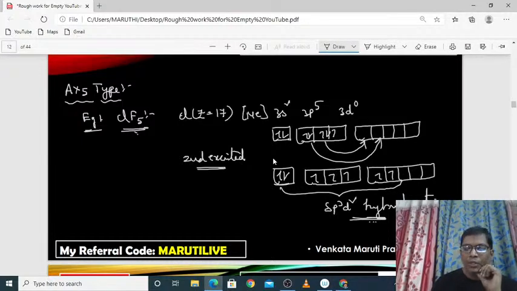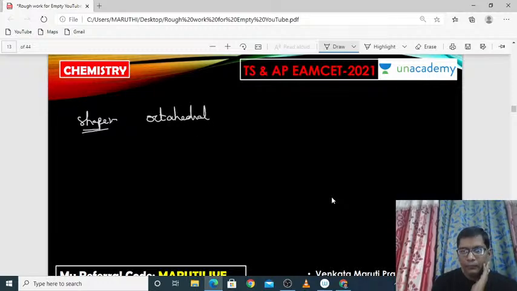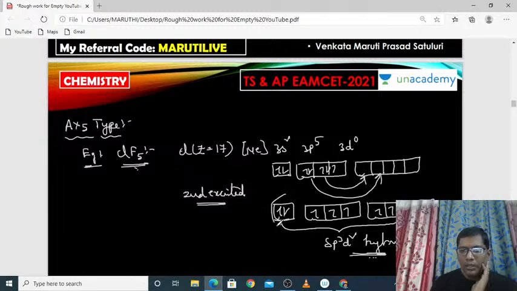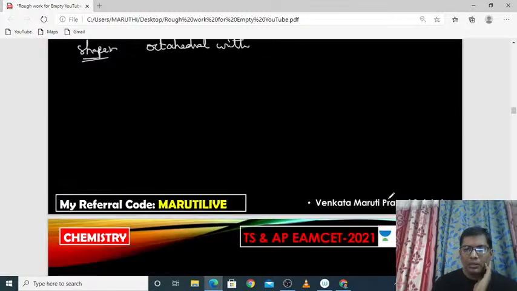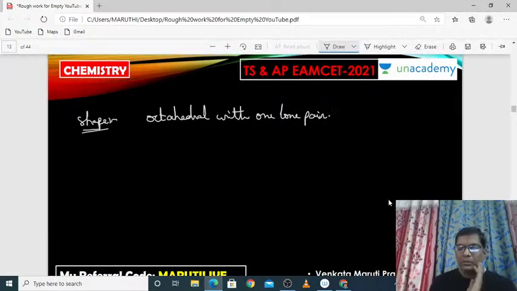Once it undergoes sp3 d2 hybridization, sp3 d2 means 3 plus 2 is 5, 5 plus 1 is 6. 6 means it is octahedral, right? So the shape or structure should be octahedral with how many lone pairs? See here, only one lone pair is there. Octahedral with one lone pair.